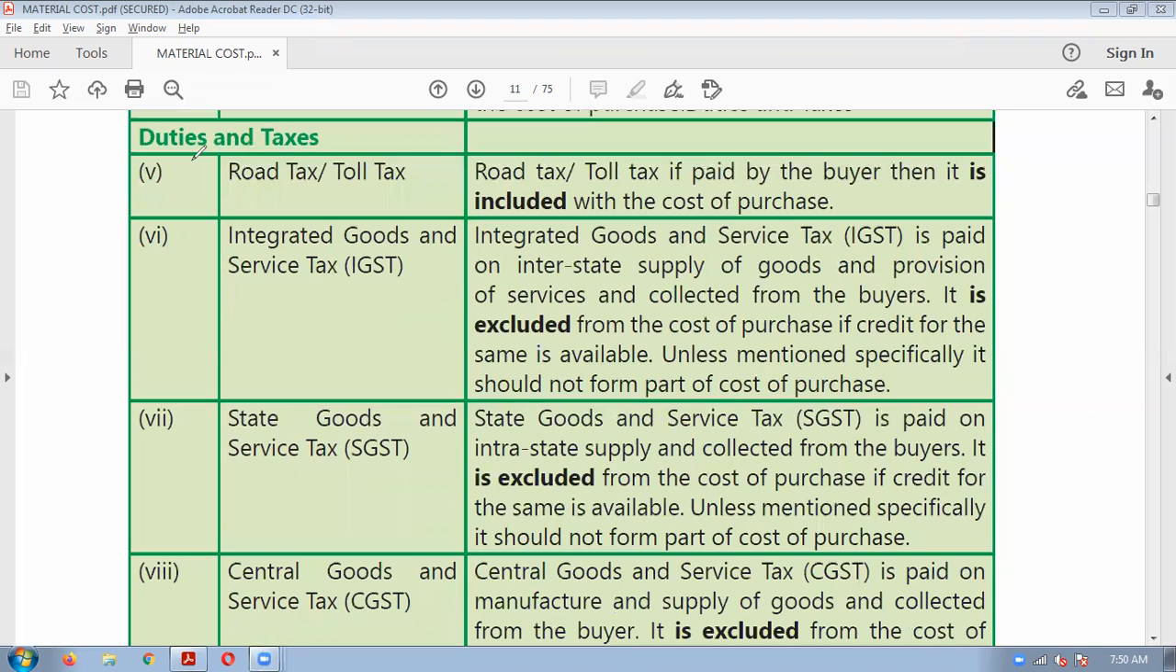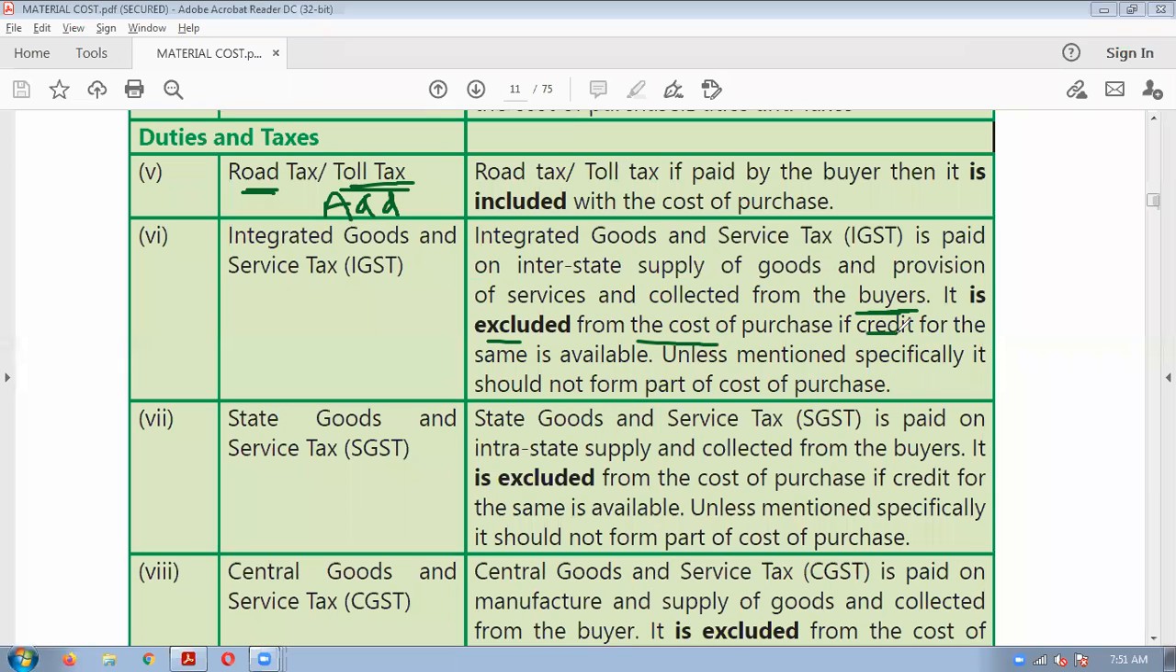Then how is the treatment of duties and taxes? If you are paying some road tax or toll tax, you should add that, because it is an expenditure, no? Now, what about GST paid? What will be the treatment of GST? See, integrated goods and service tax is paid on intrastate supply of goods and provision of services, and it is collected from buyers. It is excluded from cost of production.